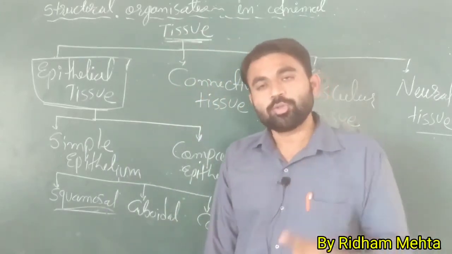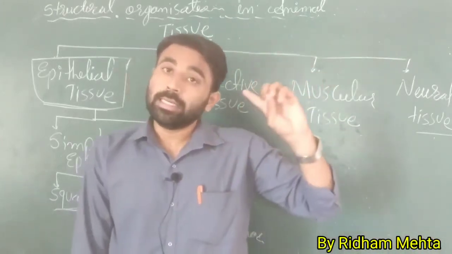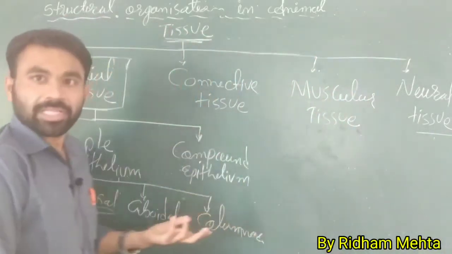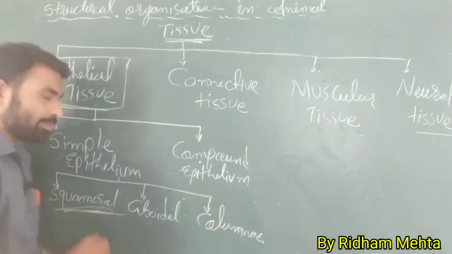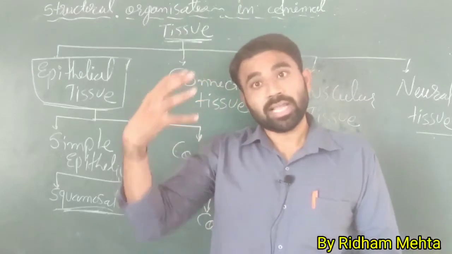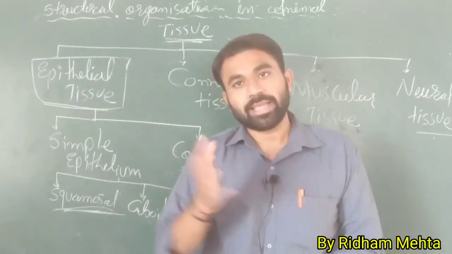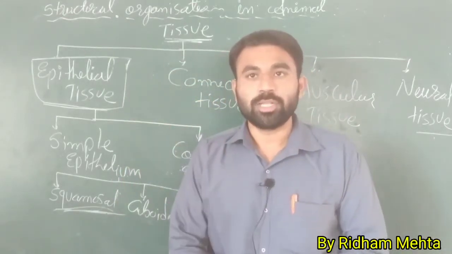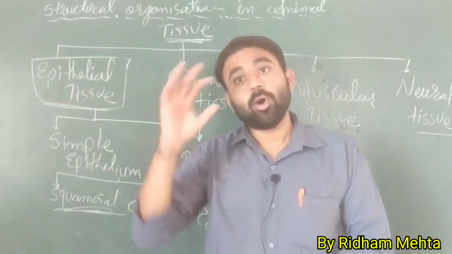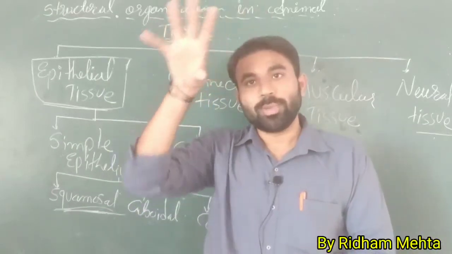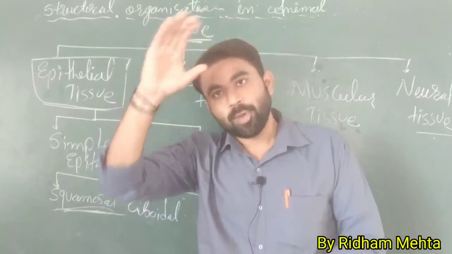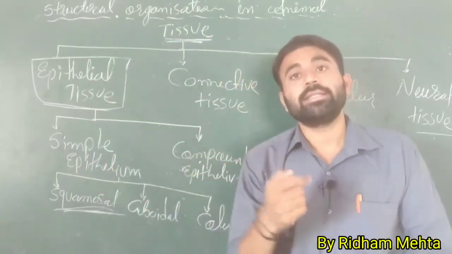Okay, now second thing, where is the squamosal epithelium? So squamosal epithelium is located where the transportation is done. For example, the blood capillaries. So the squamosal epithelium is present in the blood capillaries. Then the alveolar sac, the lining of the alveolar sac is made up of squamosal epithelium. Then the Bowman capsule of the nephron, which makes the Malpighian body, and then there are glomeruli, filtration occurs from the glomerulus, then the lining inside the Bowman capsule is made up of squamosal epithelium.